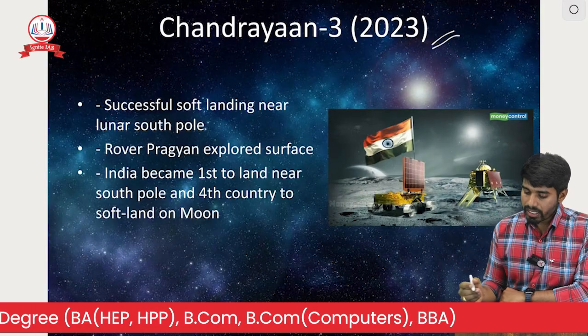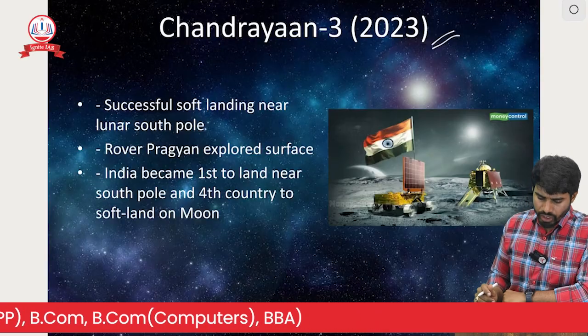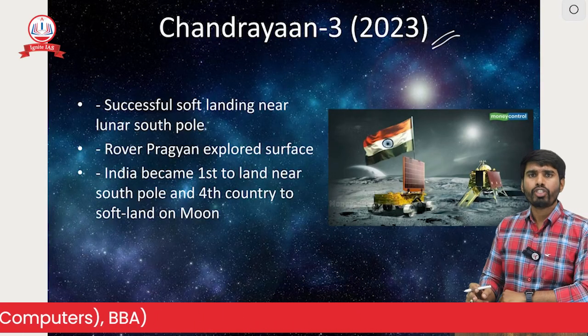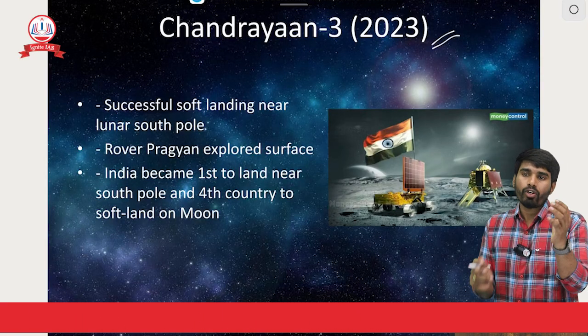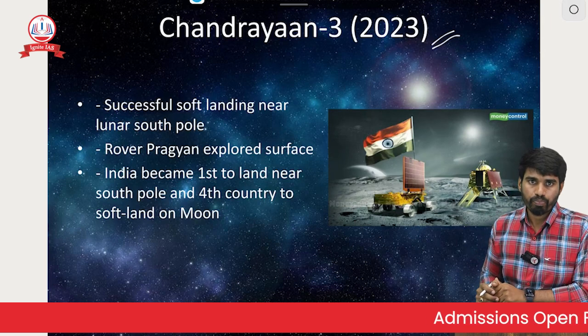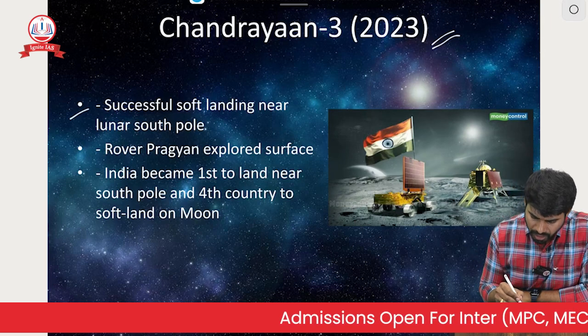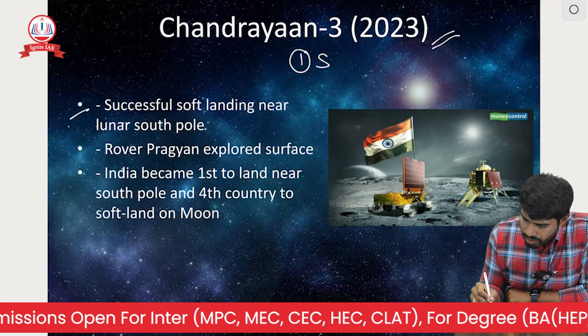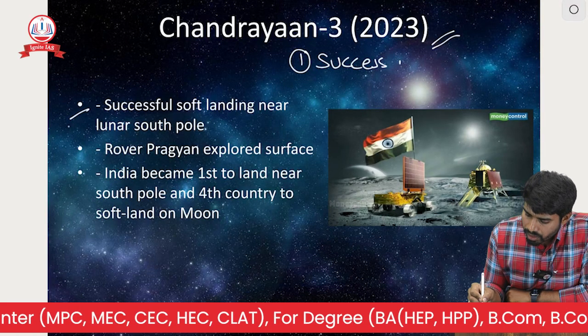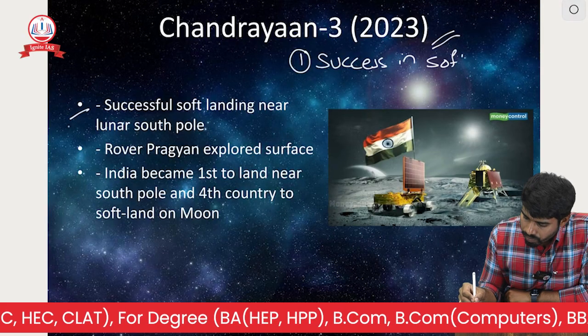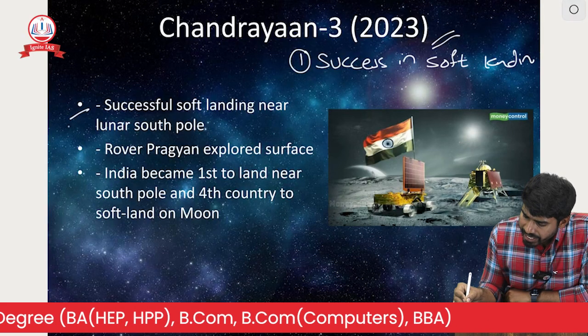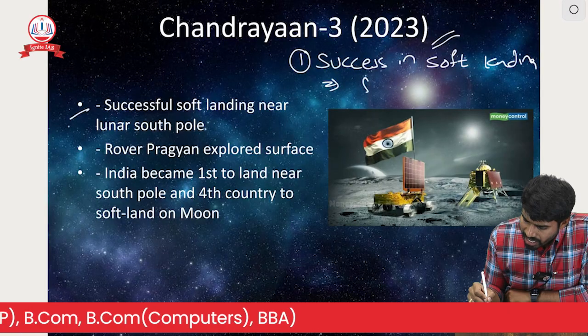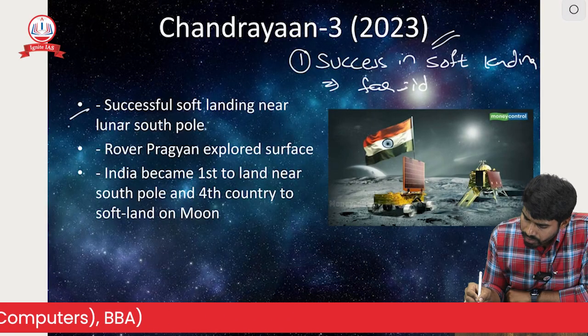What are the main objectives of Chandrayaan 3? The objectives are much similar to those of Chandrayaan 2. The first major objective is to get success in soft landing, and that too on the far side of the moon.